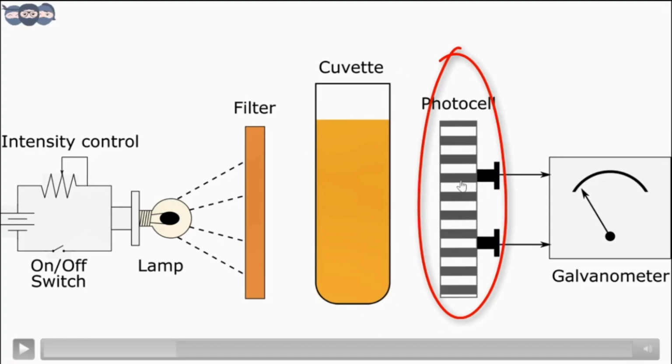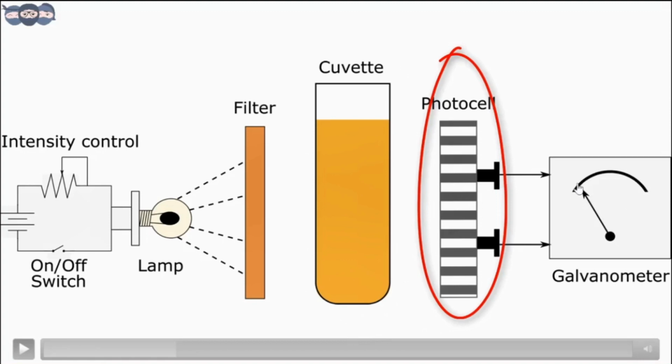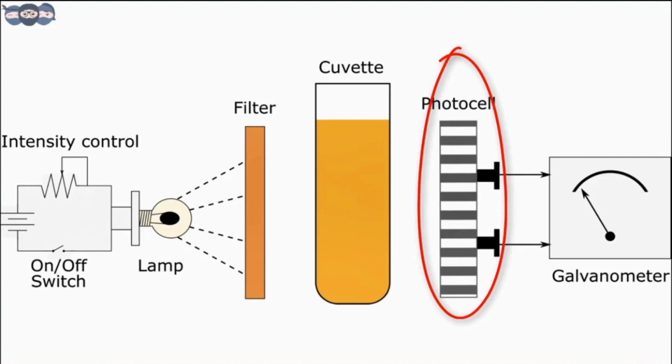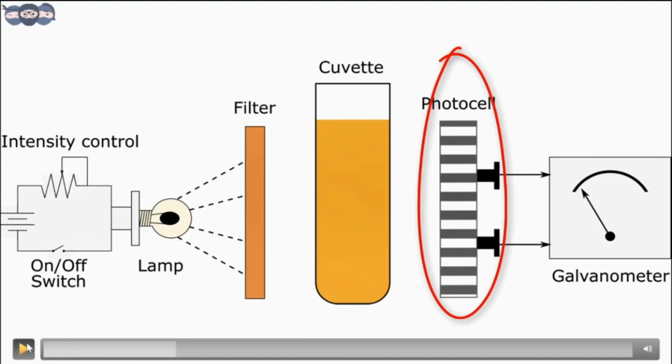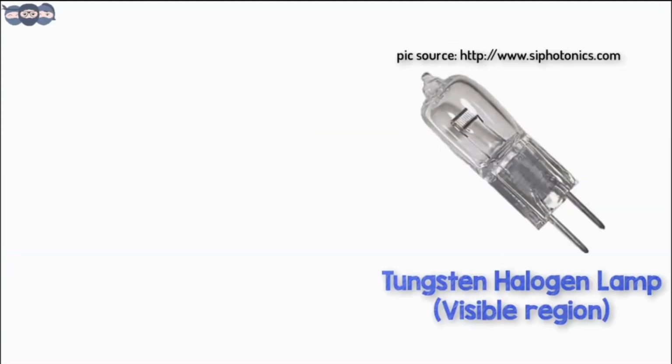Using this photo cell, actually we are recording the transmittance. Light is detected by this photo cell, and corresponding with the intensity of transmitted light, it makes a corresponding value in the galvanometer between 0 and 100, and that value equals the level of absorbance. The source of light generally used is a black body source, like a tungsten filament lamp.